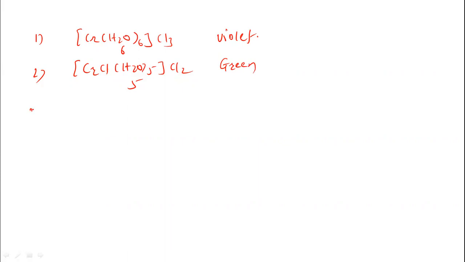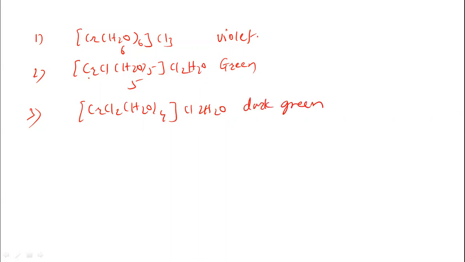We can write the third also, [CrCl2(H2O)4]Cl, with Cl twice and H2O four, and one Cl outside. So this is a dark green color complex. All these three compounds are hydrate isomers of each other.